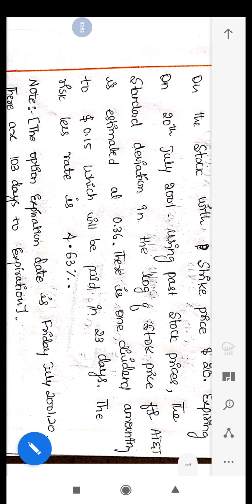Spot price is the price on the current day. So if we deduct the value of the dividend from it, we can easily get the stock price, the price of the day when this particular option was purchased.